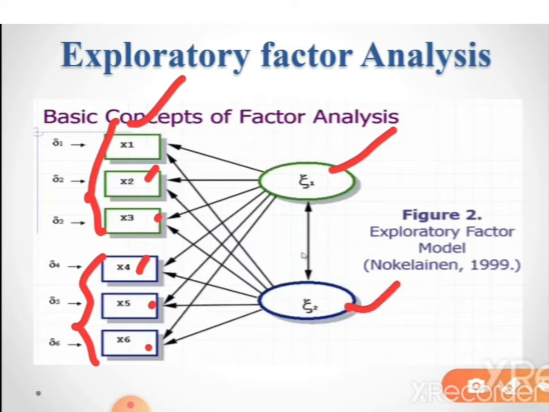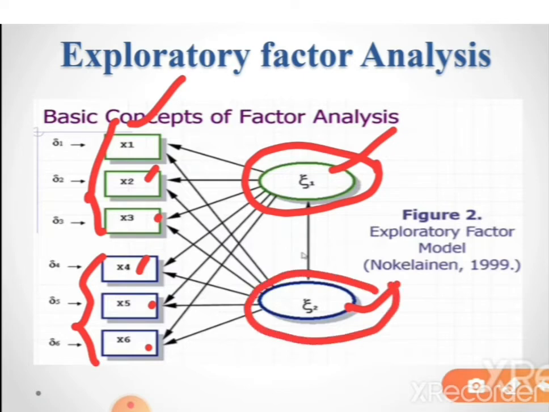We can see that x1, x2, x3 are majorly affected by latent variable 1, while they are less affected by latent variable 2. Similarly, x4, x5, x6 are majorly affected by latent variable 2 and less affected by latent variable 1.